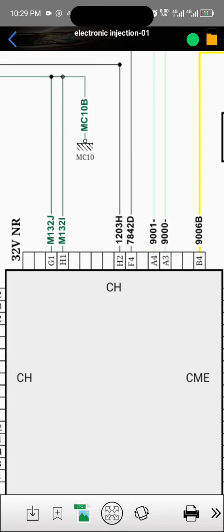So for you to understand in details these part numbers and wiring numbers, let's meet in the part 2.